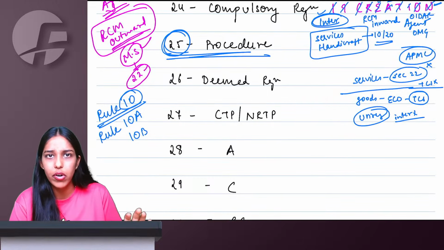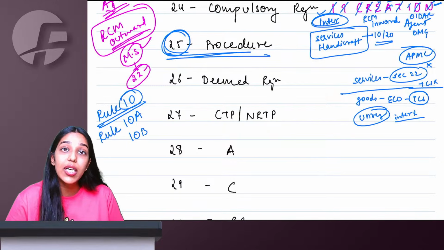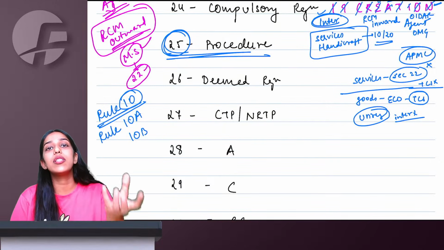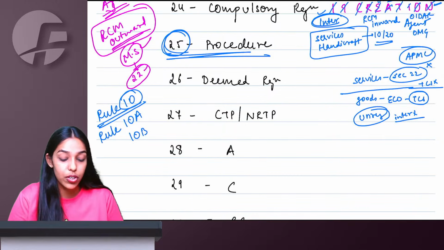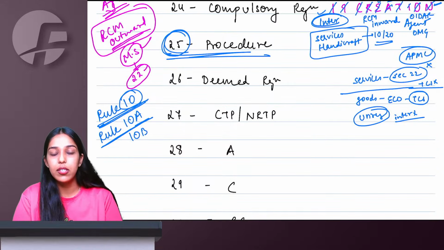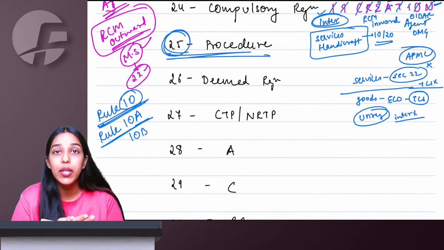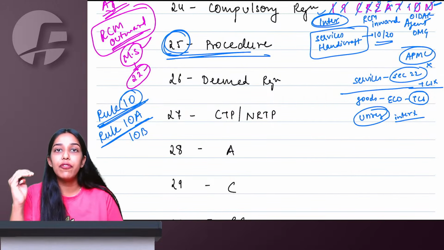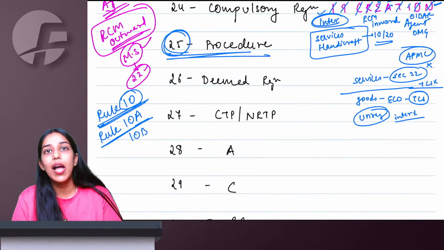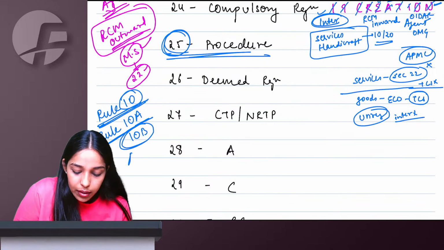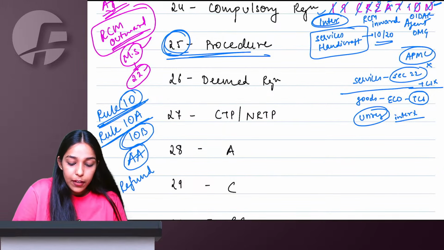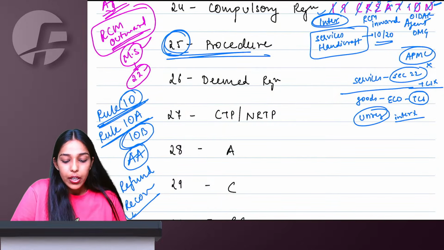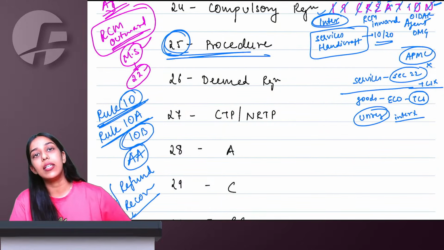Whenever you get the RC is not relevant. But if you apply after 30 days of becoming liable, then whenever you receive the registration certificate, that becomes your effective date of registration. Rule 10A talks about bank details. It's okay, you can furnish REG-01 without giving bank details. But then within 30 days of obtaining the RC or the first GSTR-1 or IFF, whichever is earlier, you will have to give the bank details. And Rule 10B talks about Aadhaar authentication. If you want to apply for refund or revocation of cancellation, your Aadhaar has to be authenticated mandatorily.